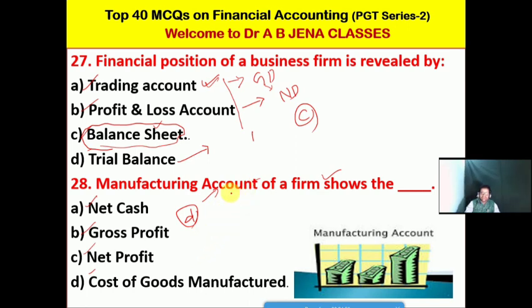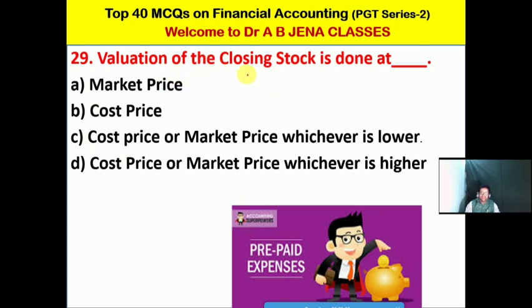So next MCQ we will see: valuation of closing stock. Valuation of closing stock of a business is done at which price? A, it's market price. B, it's cost price. C, it's cost price or market price, whichever is lower. D, it's cost price or the market price, whichever is higher. Friends, C is the right option for this MCQ. Valuation of the closing stock is done at cost price or market price, whichever is lower.